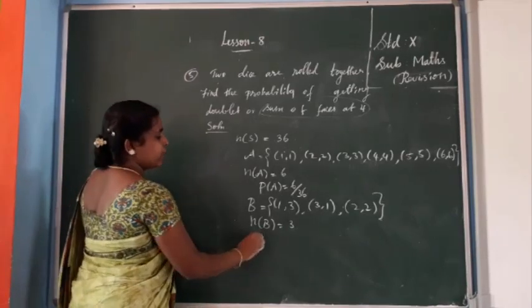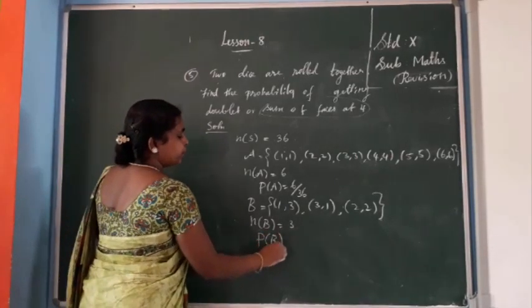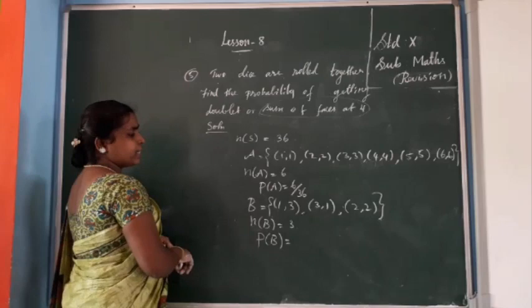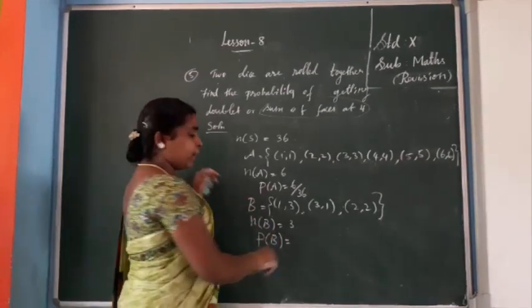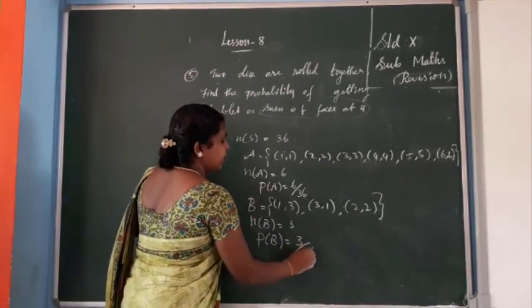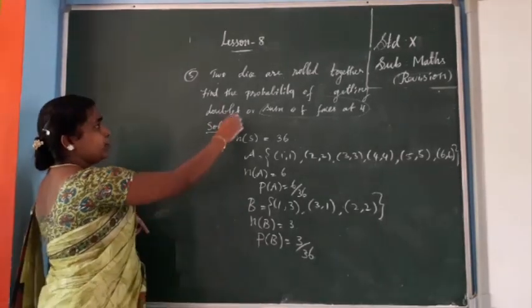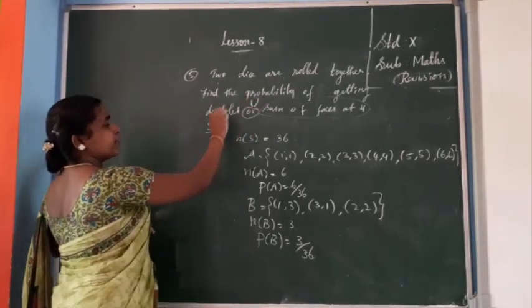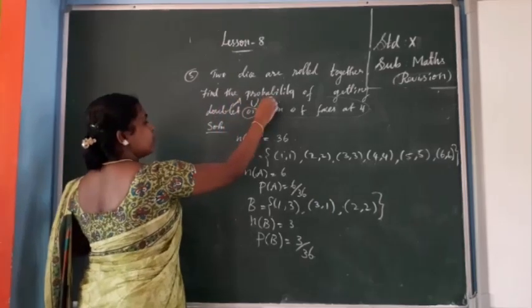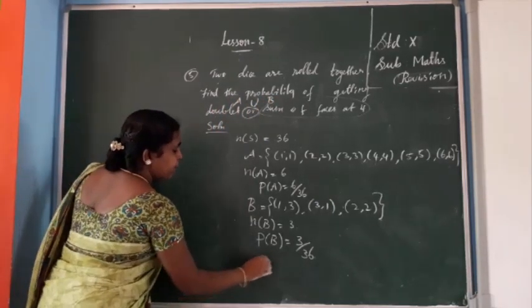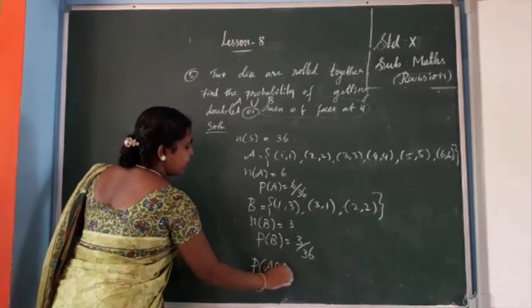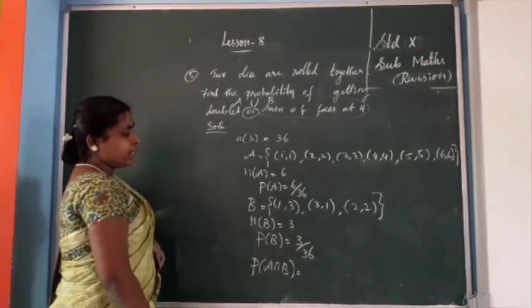So n of B equal to 1, 2, 3, so n of B equal to 3. Next P of B equal to n of B by n of S, that is 3 by 36, okay. Next you need union. Isn't it? Or means union. So A union B. So intersection we need, P of A intersection B. Directly you can write P of A intersection B.